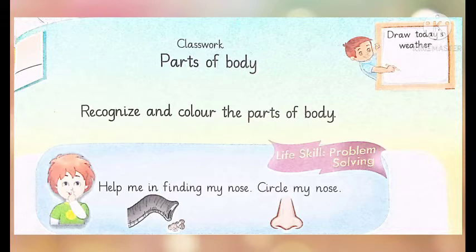Can you help this boy in finding his nose? Look at the noses. Different types of noses are here. Look at the first nose. What is it? Yes, it's a trunk of an elephant. It's not a nose of a human being. So look at the next picture. Whose nose is this? It's a nose of a human being, or the nose of this boy.